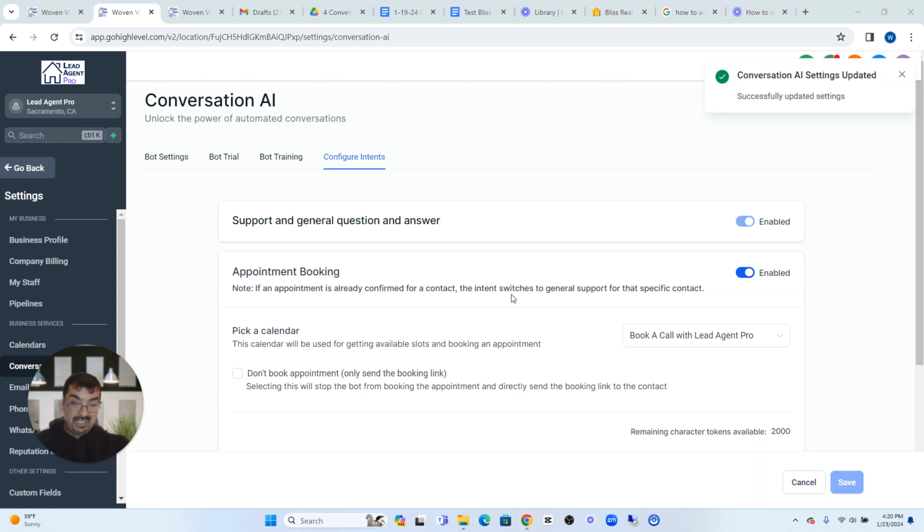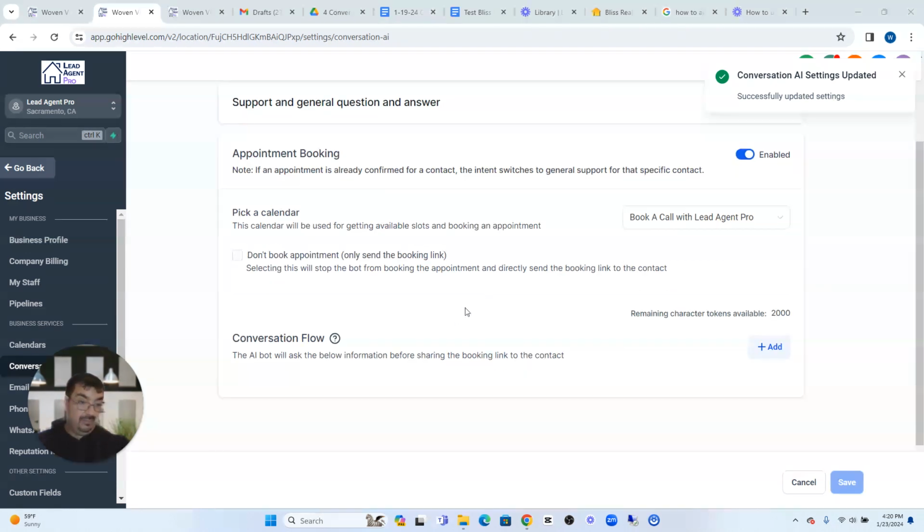Okay, and now once we click save, instead of sending them the link to book an appointment, this will send them some days and times that are available, and it'll tell the customer to give the bot a good day and time that works for them, and then they're going to put it on the calendar. If you want the AI bot to just go in and send out the link, then you would just check mark this.